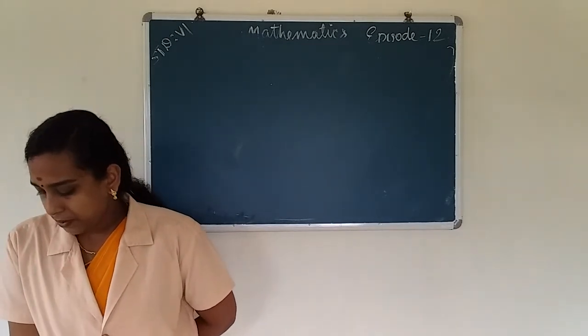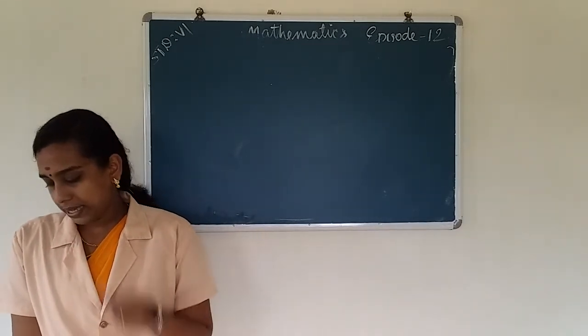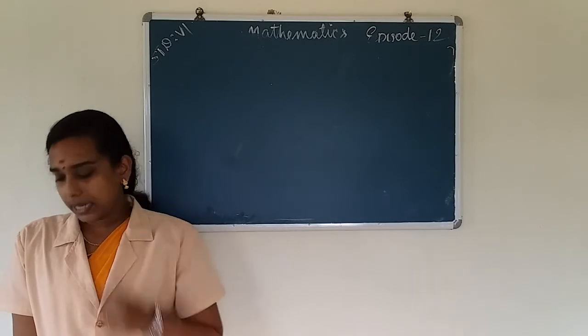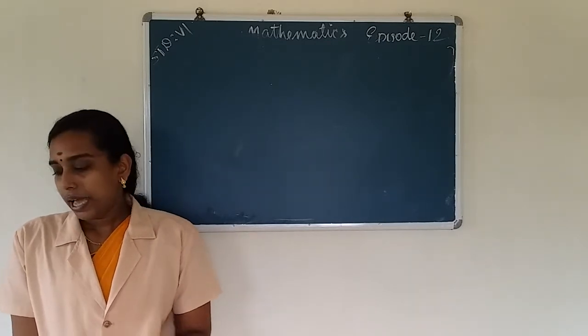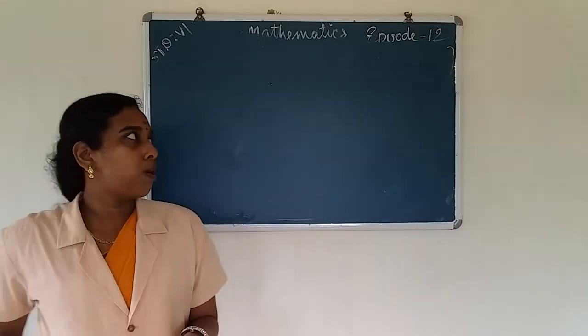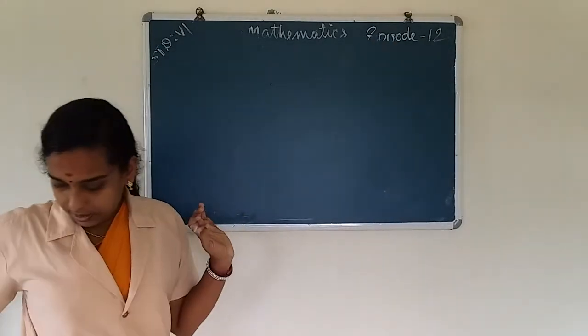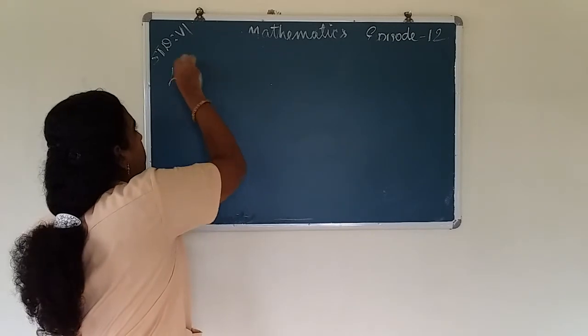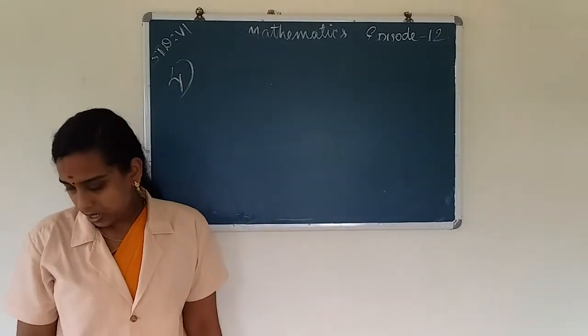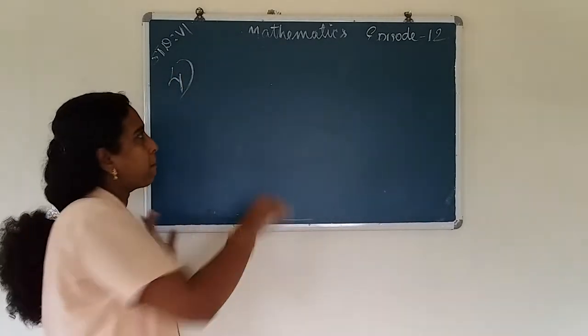Then in exercise 2.2, question number 4. Find the product using suitable properties. Here the numbers are given, 738 into 103, and we use the distributive property to find the answer.